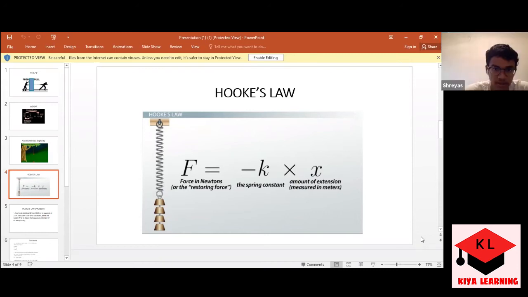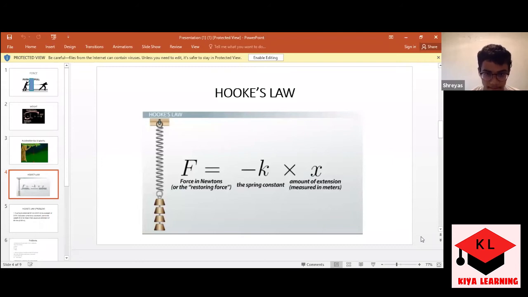If I am applying more and more weight to the system, like initially 10 kg, then extension is 2 meters. If I am applying a weight of 20 kg, definitely the extension will increase. So direct proportionality means what? If this is increasing, the extension will also increase. And I hope you know inversely proportional means if one thing increases, another one decreases.